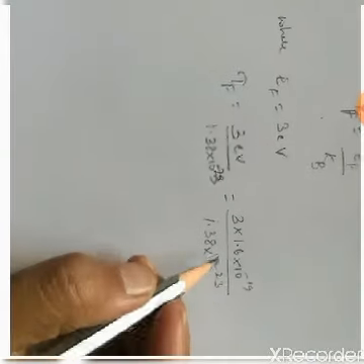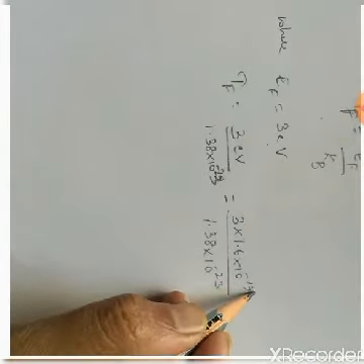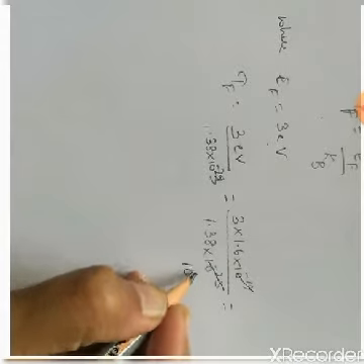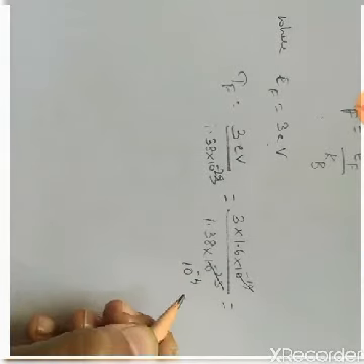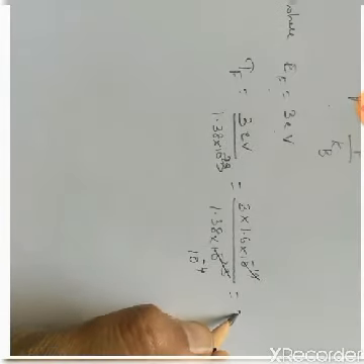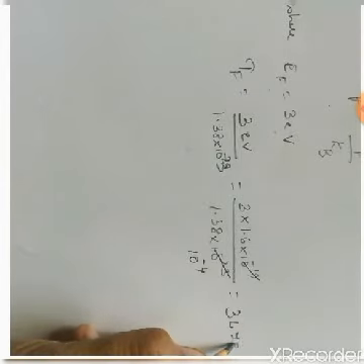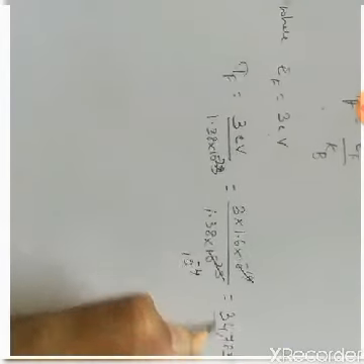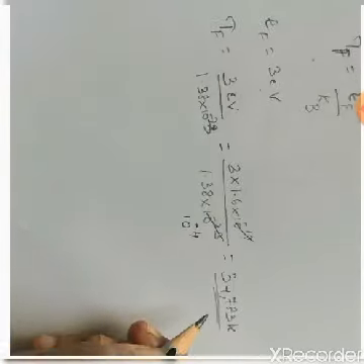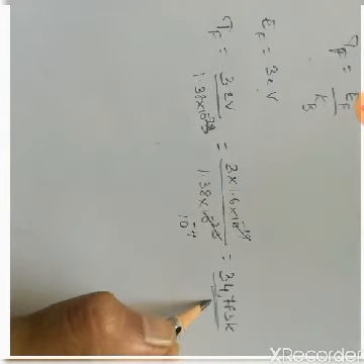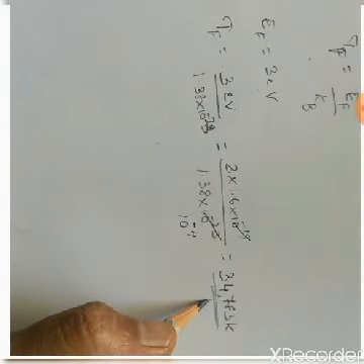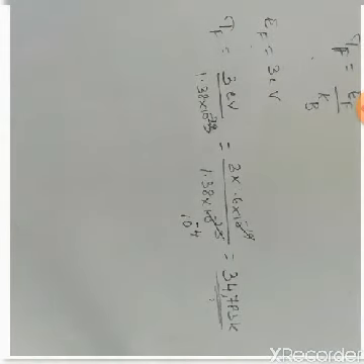Now if I solve this, 10 power minus 19 over 10 power minus 23, I am left with 10 power 4. So I get a temperature of 34,783 Kelvin, and this temperature is very high to be realized, because at ordinary temperatures electrons cannot have thermal energy equivalent to Fermi energy.